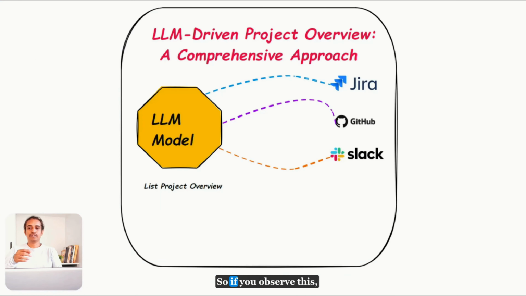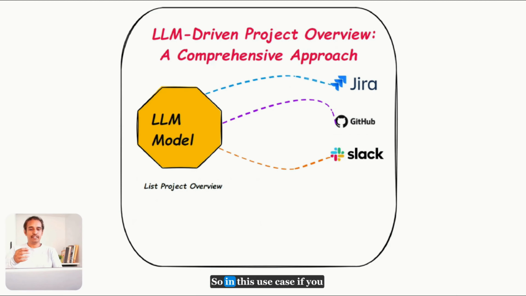So if you observe this, we need to integrate all these tools with our LLM model. Also, GitHub is very secure, and we are placing our entire code in GitHub. There should not be any security violations. Similar with Jira as well. Also, our messaging system is very important. So here we need to integrate all these APIs in a very secure manner. As of now, we are seeing only one scenario, but in other scenarios we may need multiple integrations, multiple tools or data source integrations.